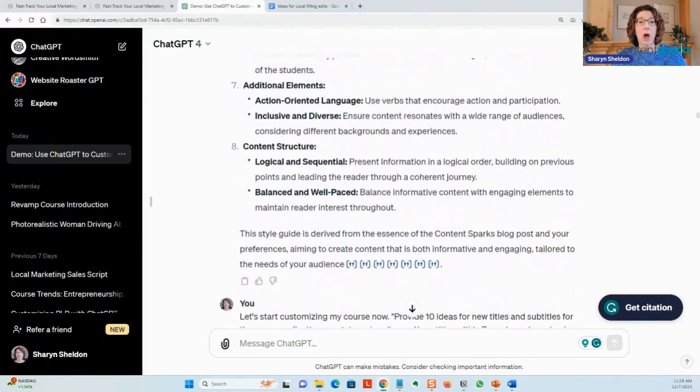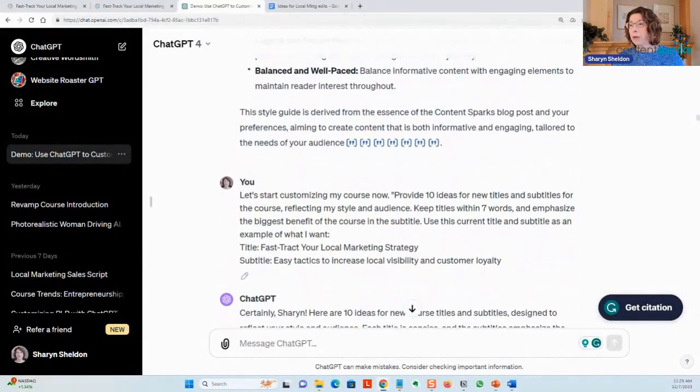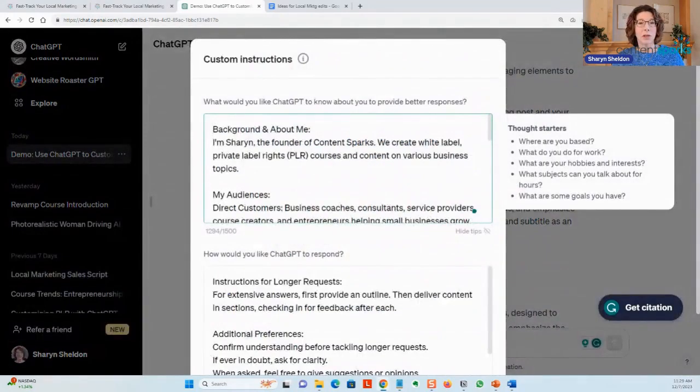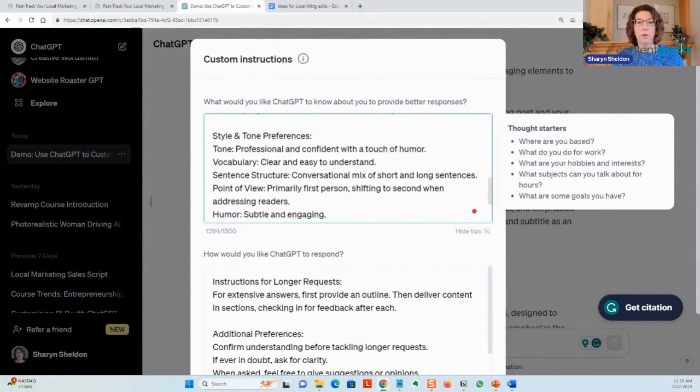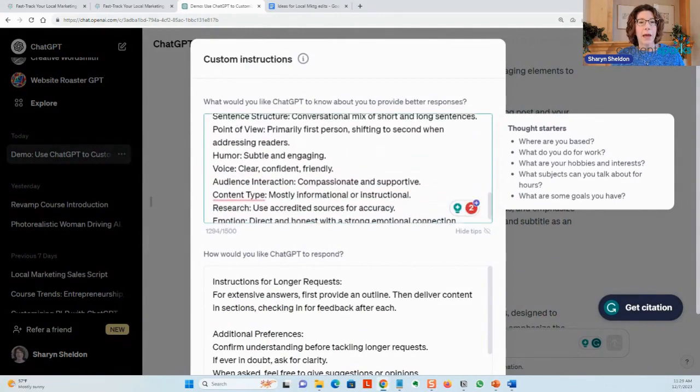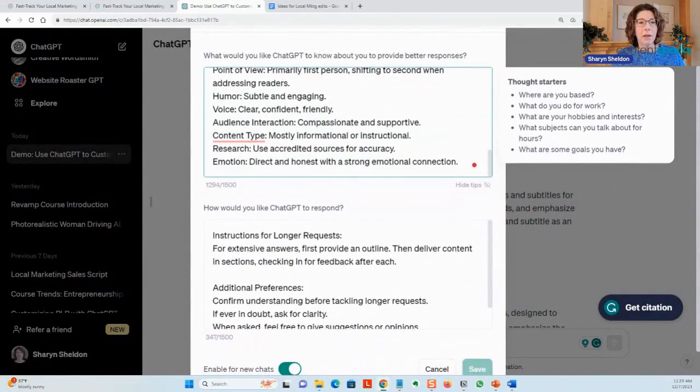So this was really, it's a little long to put in the custom instructions. So I am going to edit it, shorten it up to put in, but it's actually better than what I currently have in my custom instructions. So in here, you'll see style, tone, preference. I have some of that, but I need to add some of the more detail that I just got from ChatGPT. There is a limit here. It says 1294 out of 1,500 characters, so I don't have a lot of characters left in my custom instructions. I'm going to have to make that more concise.